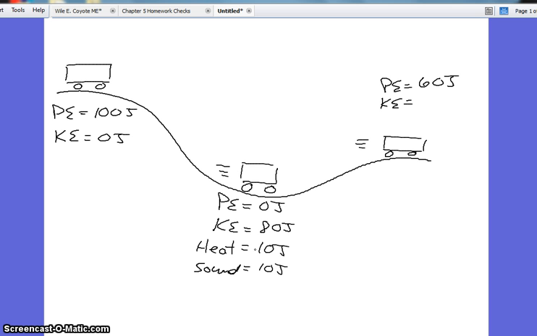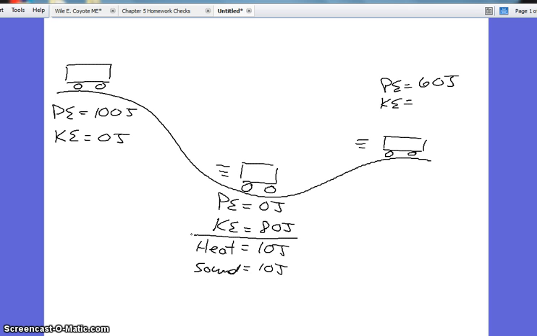Same thing as you have the roller coaster moving down the track, you will hear it when the wheels have friction against the track and friction within the parts of the coaster car itself. So that creates another source of energy that is lost. It's not really lost, it's just converted into non-mechanical forms. So the total is still 100. It just went into non-mechanical form.